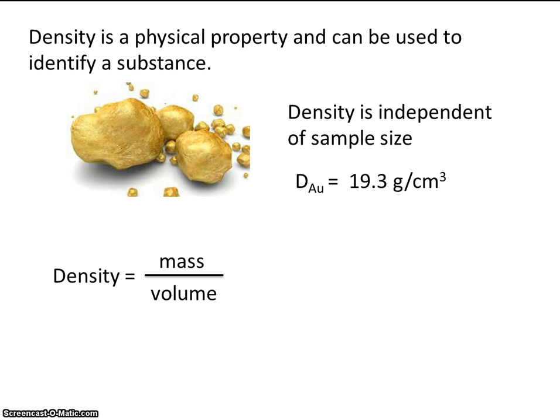So what Archimedes did, he took the mass of the crown, and he found the mass. They had balances or scales at that time. But he really didn't know how to get the volume of the crown. Volume was a known concept back then. You could measure the length times width times height of a regular shaped object like a cube, and you could get the volume. But the crown, of course, was an irregular object. It had a weird shape, and you couldn't easily measure the volume of it.